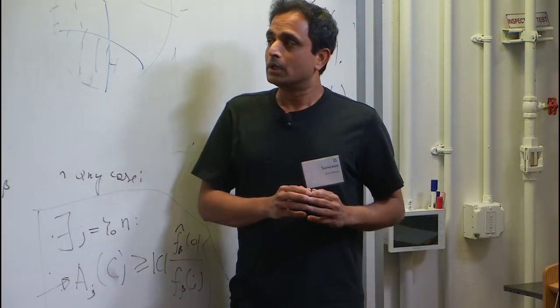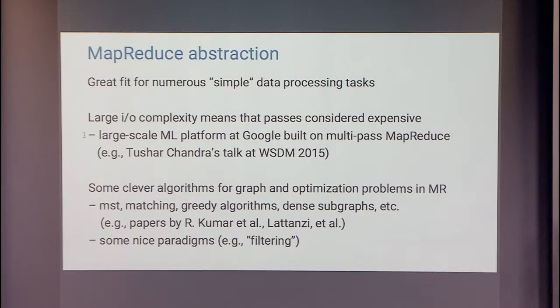Okay. Despite this, of course, there was a very nice large-scale machine learning platform at Google that was built based on multipass MapReduce. There is a talk by Tushar Chandra, who's a distributed systems expert, at this year's Wisdom Conference. It's worth looking at just to understand what kind of issues underlie large data set computations in a really large real-world application.